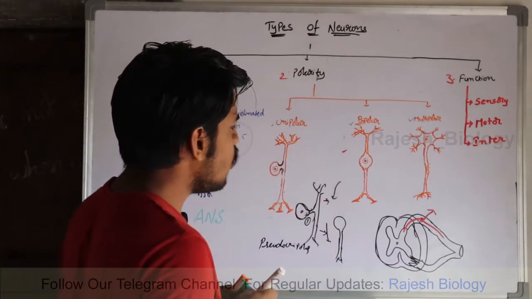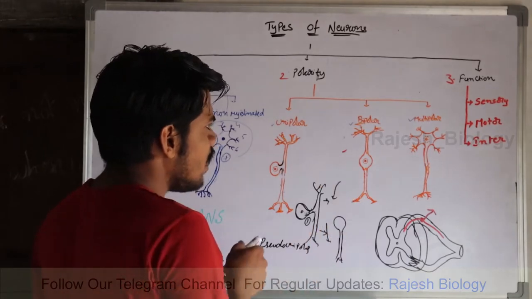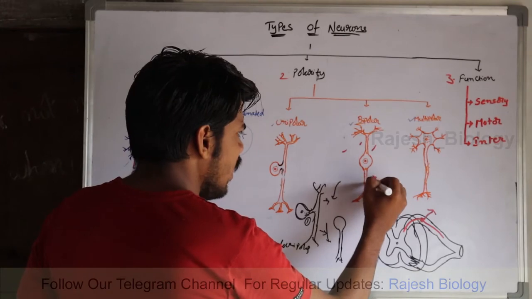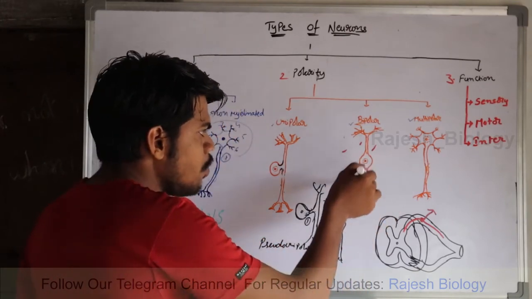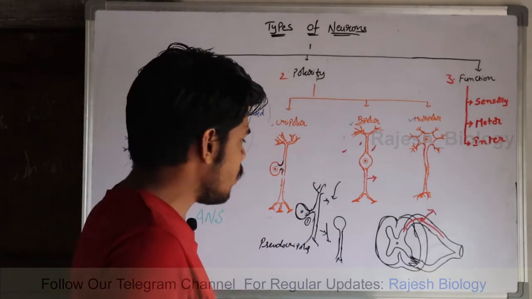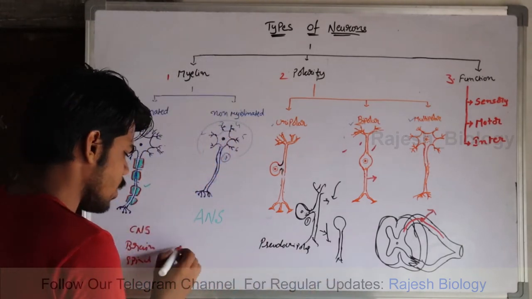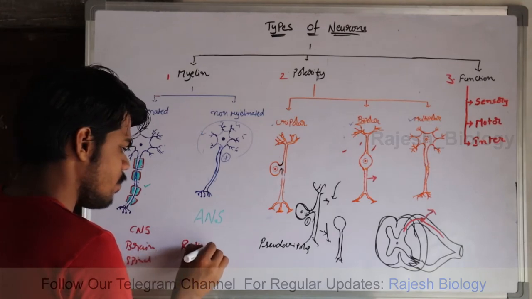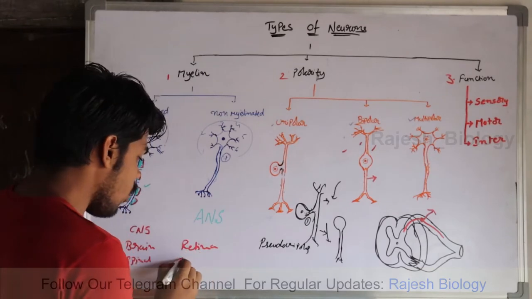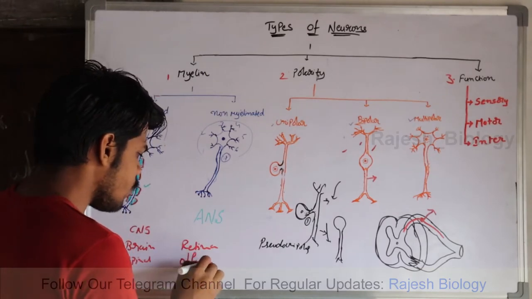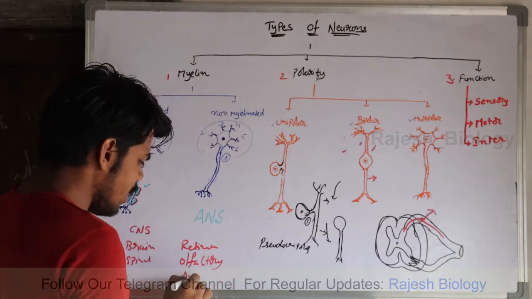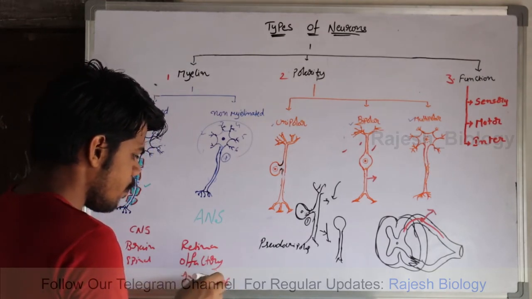Come to bipolar neurons. Bipolar neurons have two poles. From one pole it gives dendrites, and from another pole it gives an axon. This type of neurons are present in neurosensory epithelium like the sense organs: in the retina of the eye, the olfactory epithelium of the nasal chamber, and the internal ear, the organ of Corti.